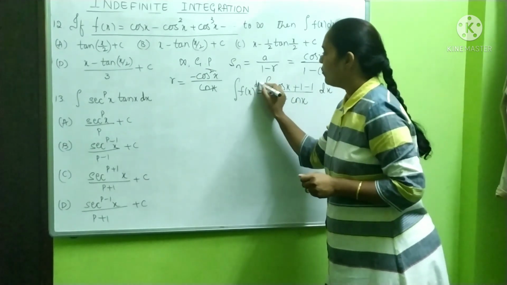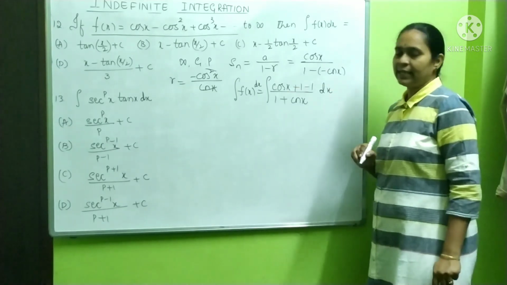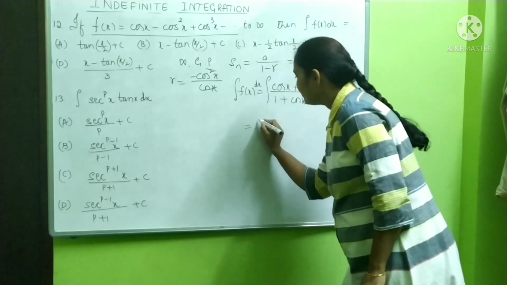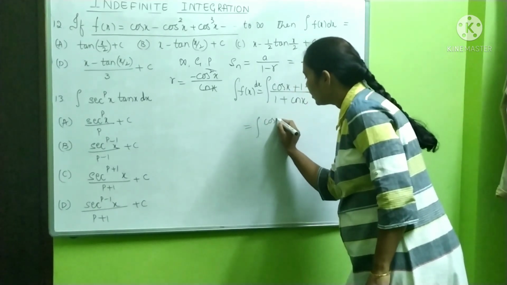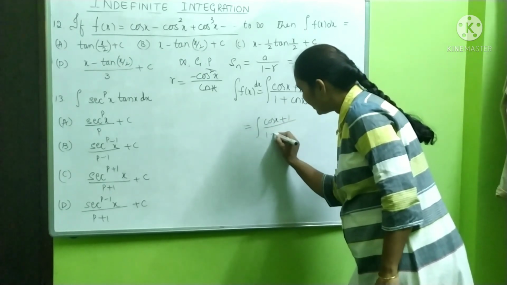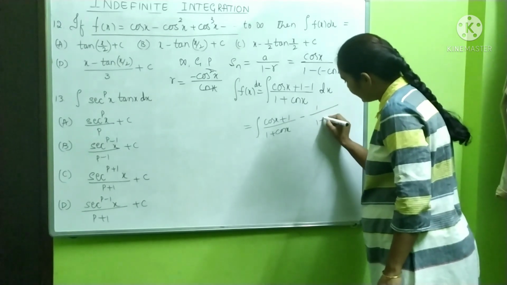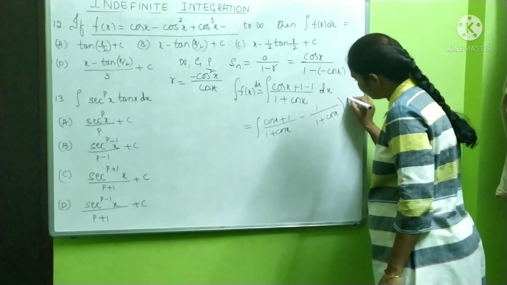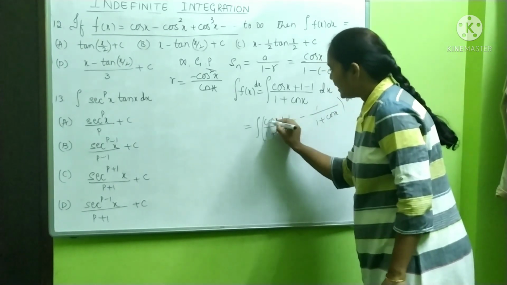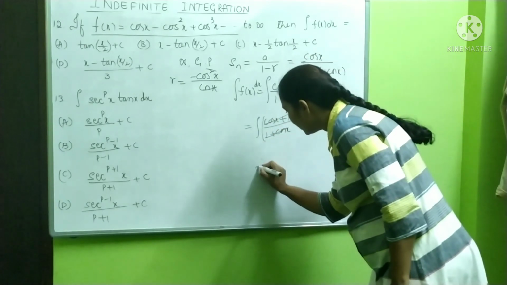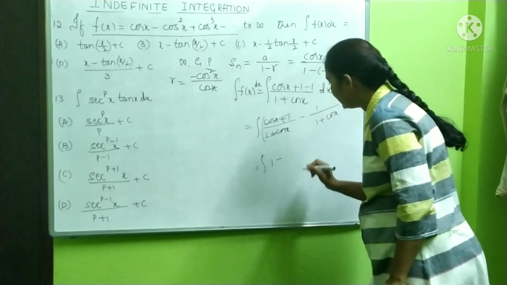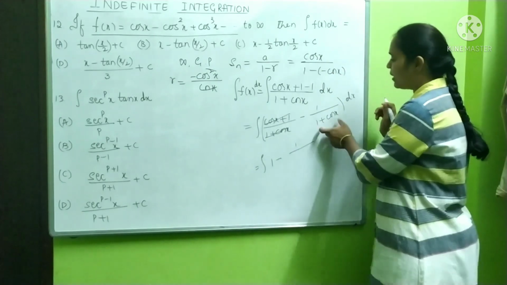So, it is integration of f of x dx is equal to, like this it is. Go for individual division, cos x plus 1 divided by 1 plus cos x minus 1 divided by 1 plus cos x into dx. Now, this term gets cancelled. You are left with 1 minus 1 by 1 plus cos x.